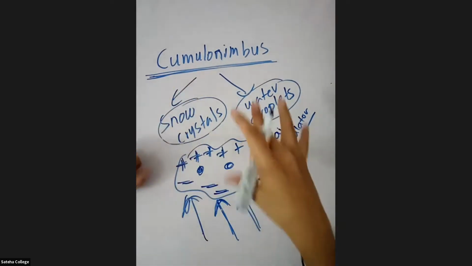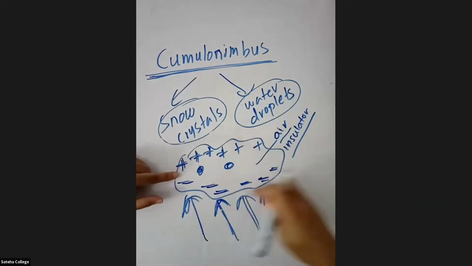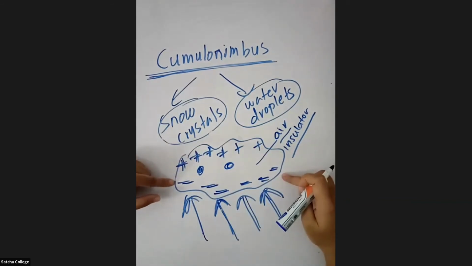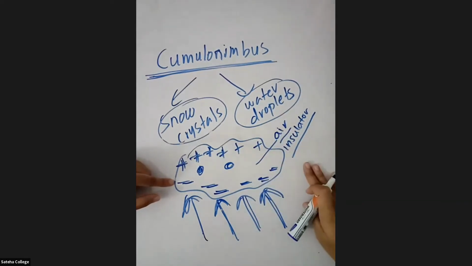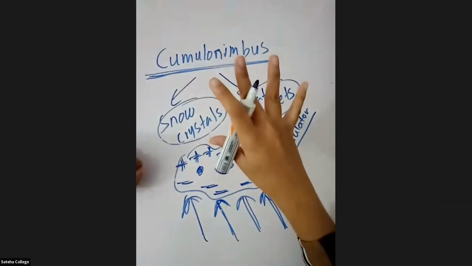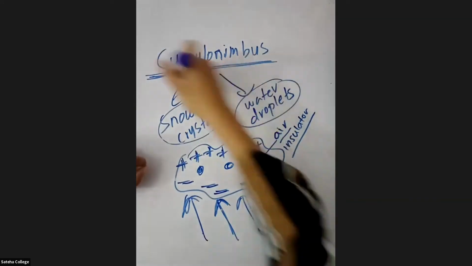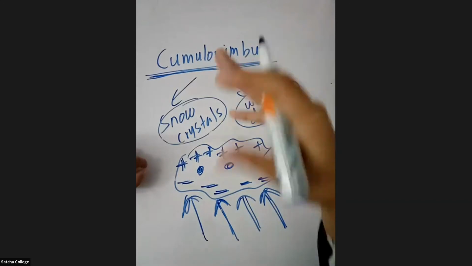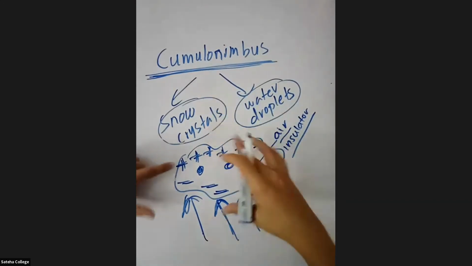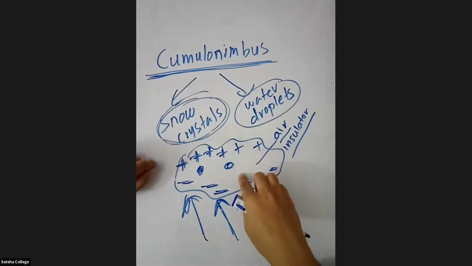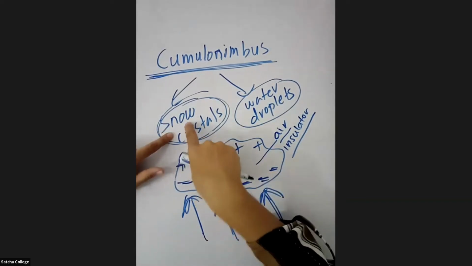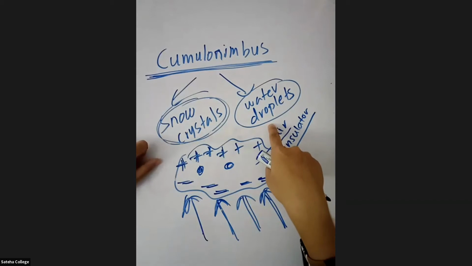Some students didn't understand how these positive and negative charges are formed, so I'll explain once more. I won't repeat it again, so listen carefully, right? Mostly we studied that lightning can occur only in cumulonimbus clouds. In these clouds, two types of things are present: snow crystals as well as water droplets.